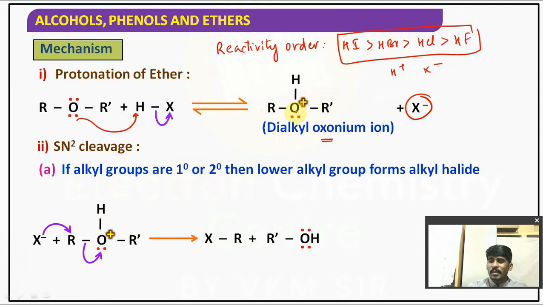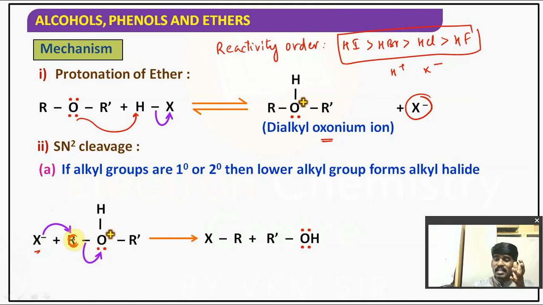Now oxygen is developing a positive charge, so obviously oxygen has become electron deficient. Our X minus is generous like me. It donates the electron density to the lower alkyl group. Out of R and R', whichever is the lower alkyl group, X minus donates the electron density to R. Why? Because this oxygen takes the electron from the carbon. Observe, it is carbon.